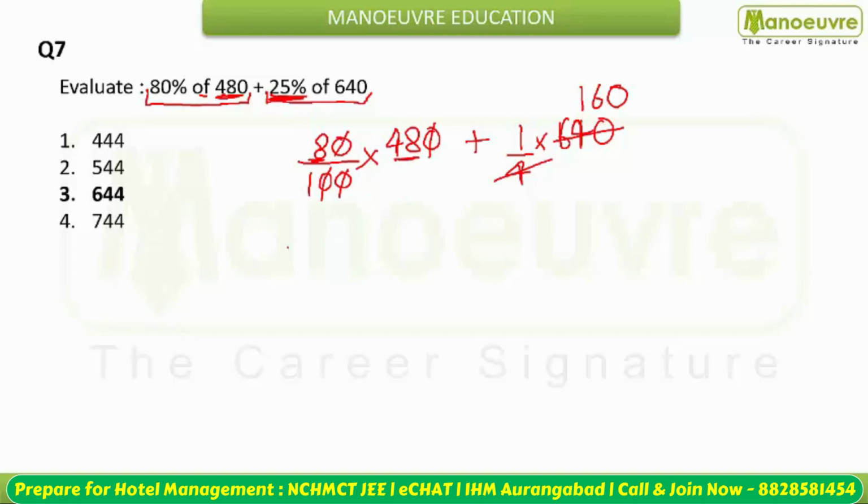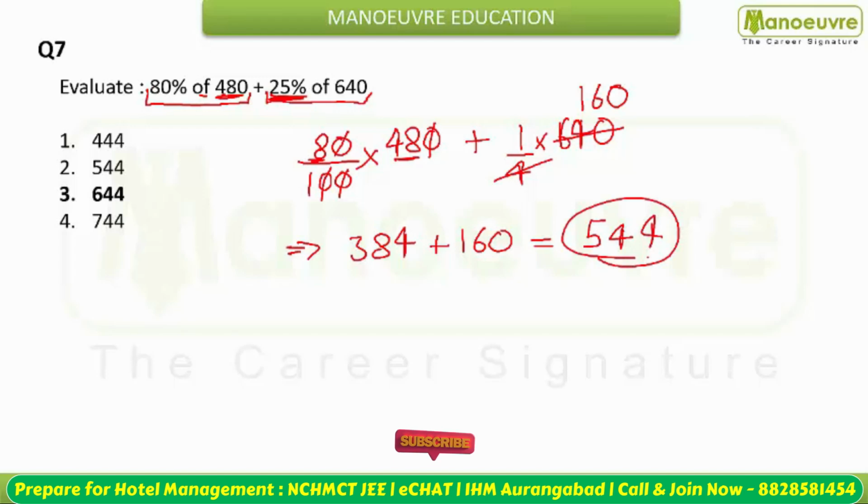Your answer is 384 plus 160, which comes out to be 544. So your answer will be 544. Option second, that is 544, is your answer here.